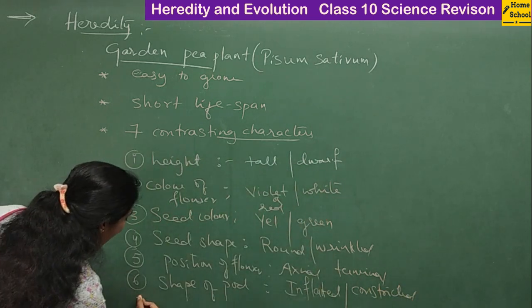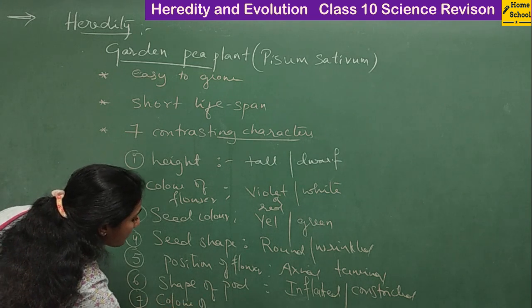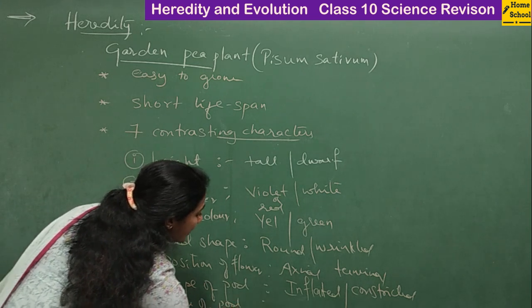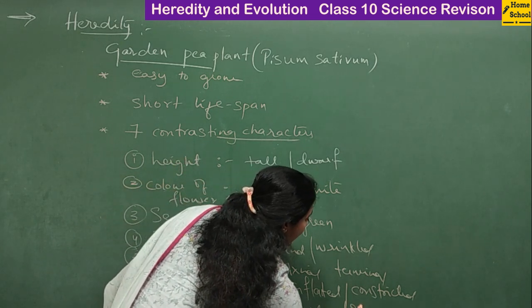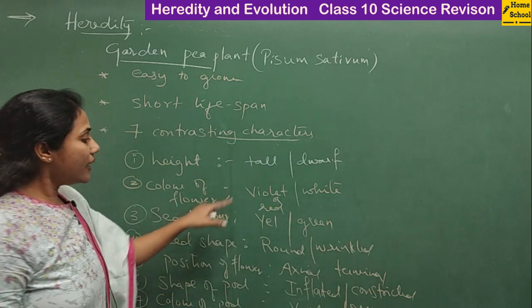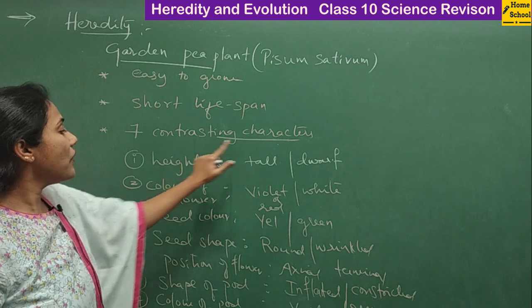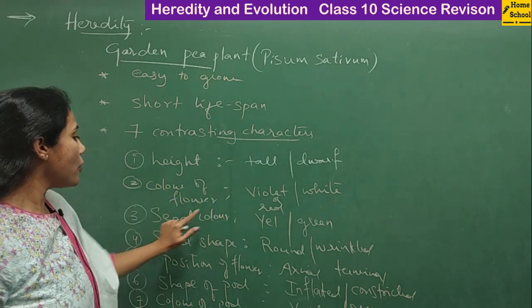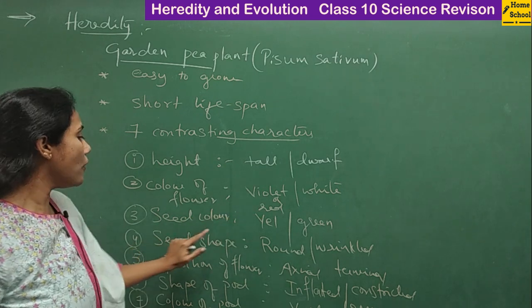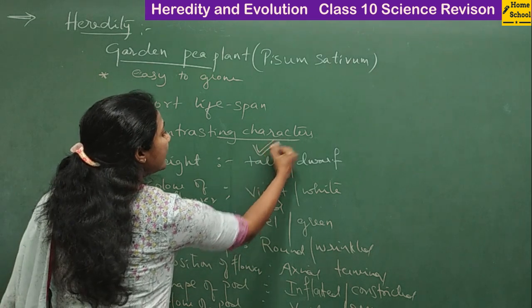And coming to the last character, it is color of pod. Pod color can be yellow or pod color can be green, right? Whatever characters I have shown first, in case of height, tall; in case of flower color, violet; in case of seed color, yellow; in case of seed shape, round. All these are dominant characters.